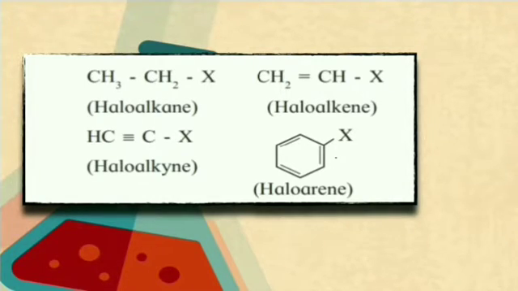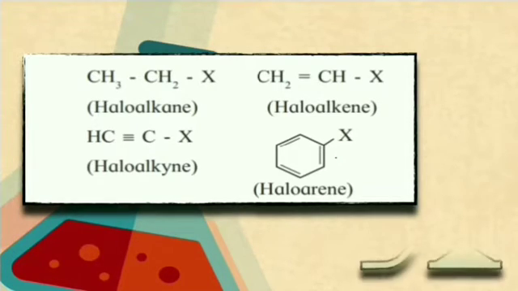The second one has a double bond, so it's a derivative of alkene. When one hydrogen of an alkene is substituted by a halogen atom, you get the haloalkene. In the same way, the third one is a haloalkyne. Why? There is a triple bond. In the last one, the halogen atom is attached to the benzene ring, that is the aromatic ring, and you call it haloarenes.